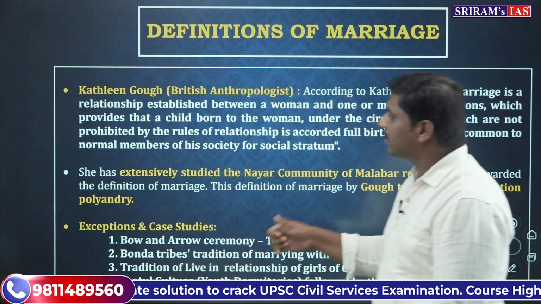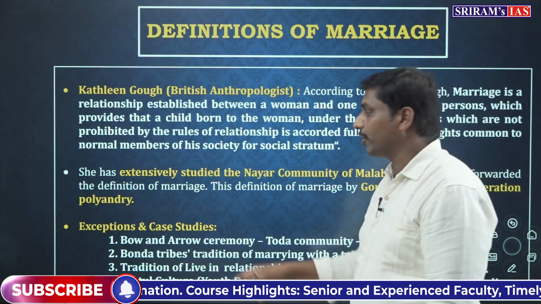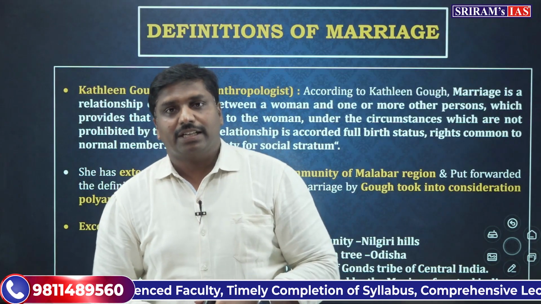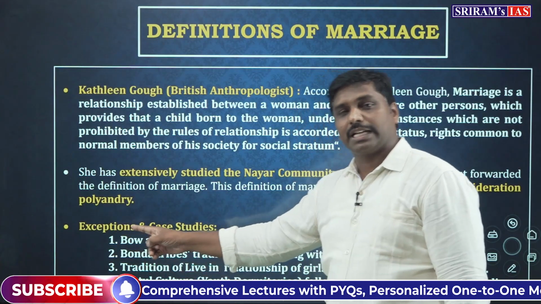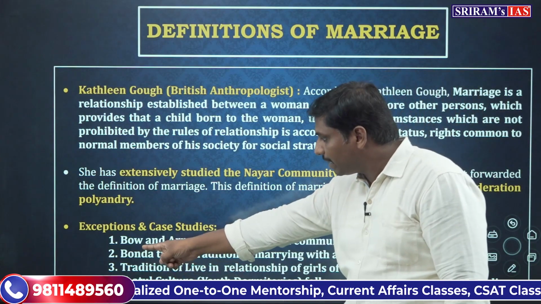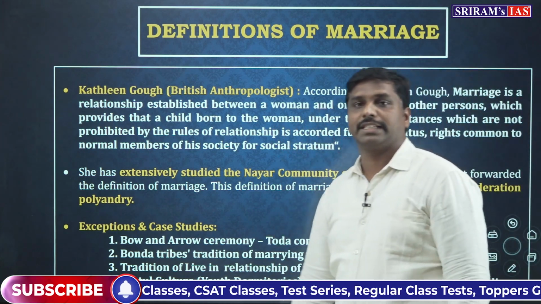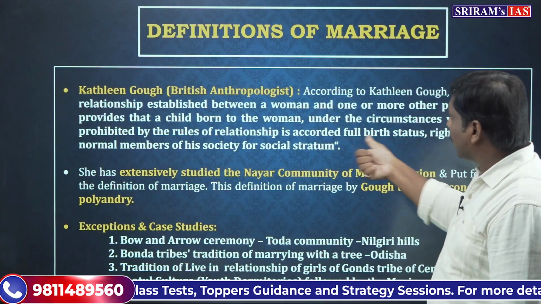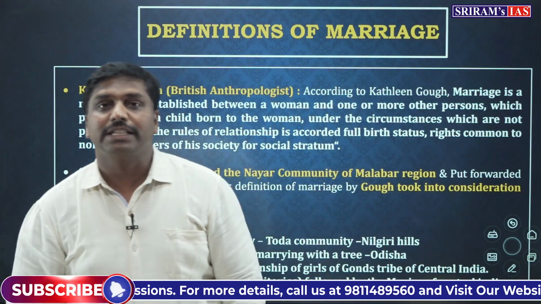So she has systematically studied and put forth this definition, taking it from the point of view of polyandry. But friends, one thing we have to understand here is that there are certain exceptions to this also. One exception or case study is the Thoda community of the Nilgiri Hills, where you can see a practice of the bow and arrow ceremony. Usually a child born to that woman will be accorded full birth status and rights common to the normal members of society. In Thodas it is not the case.